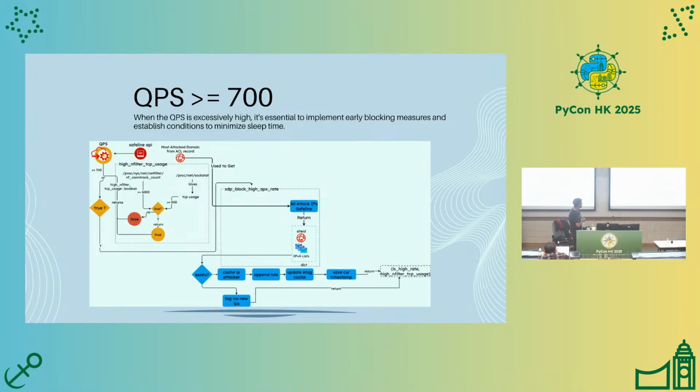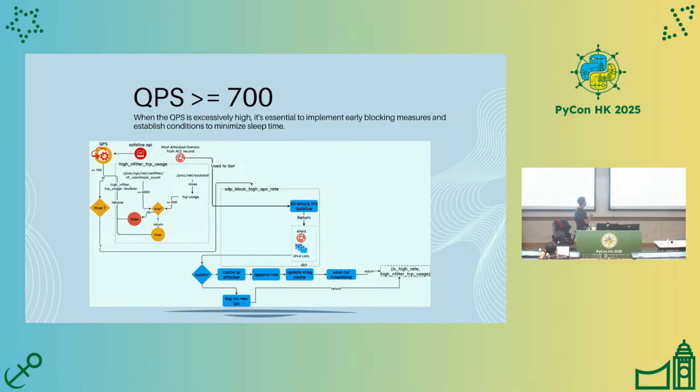And what if the query per second of the attack is higher than 700? When the query per second of the attack is at a high rate, it could cause high resource usage inside the SafeLine reverse proxy WAF. So it's essential to decide on a mechanism to block the attack when there is a higher rate attack. Based on this, I decide to compare the query per second that I collect from the SafeLine API.